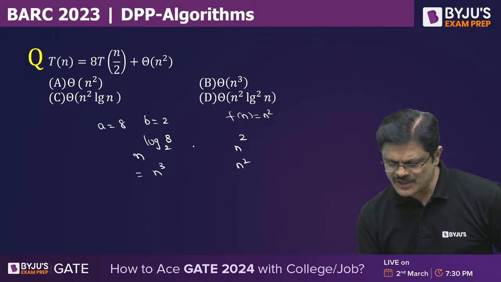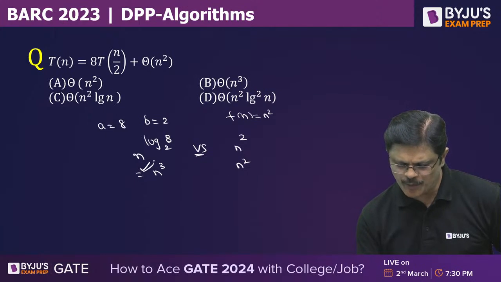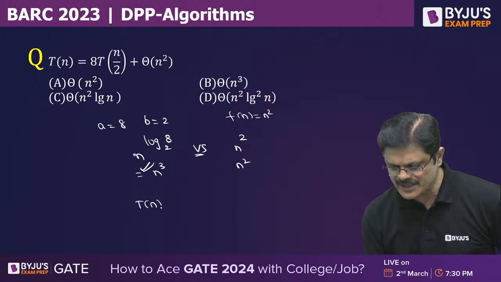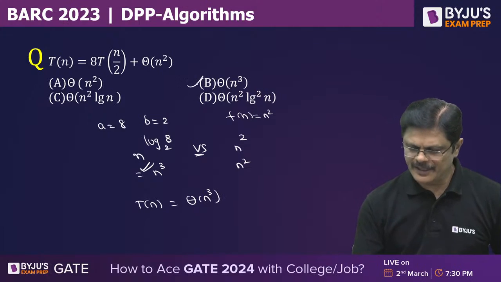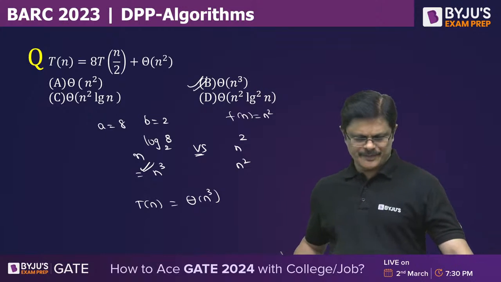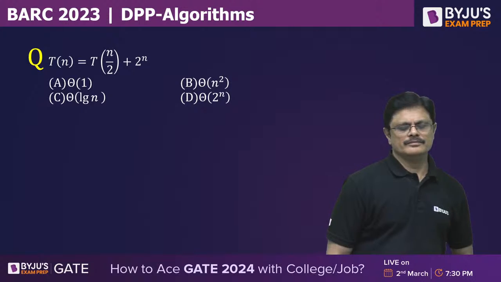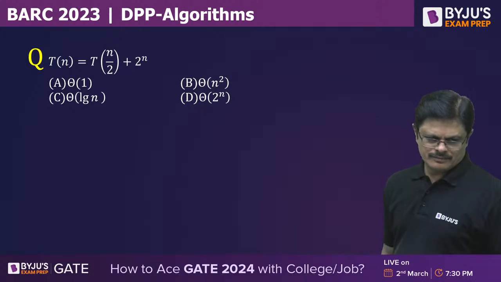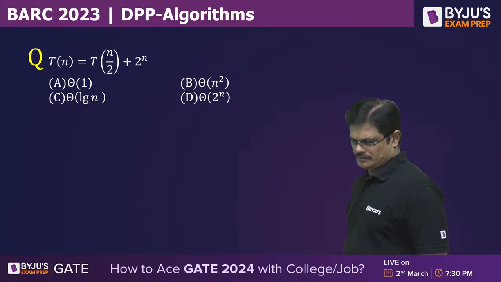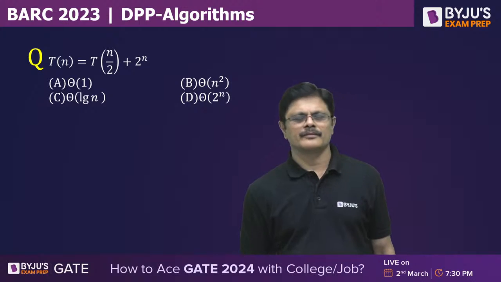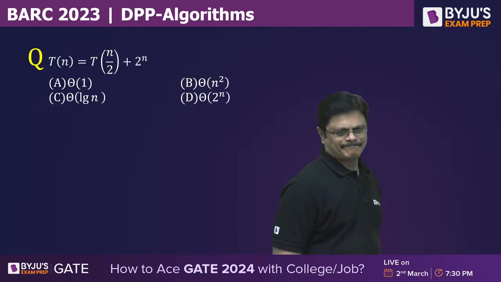So when you compare these two, obviously n cube dominates, therefore the time complexity is theta n cube. Straightforward. Very good. The next one.